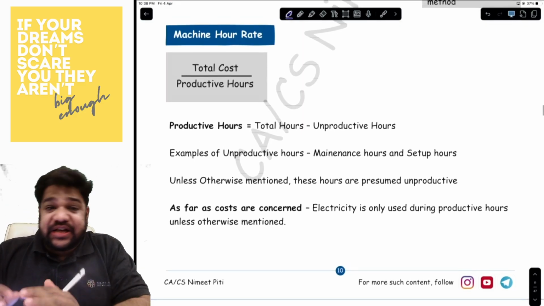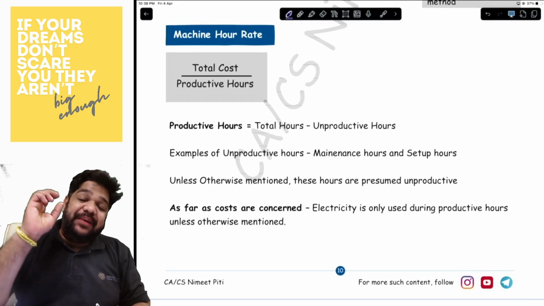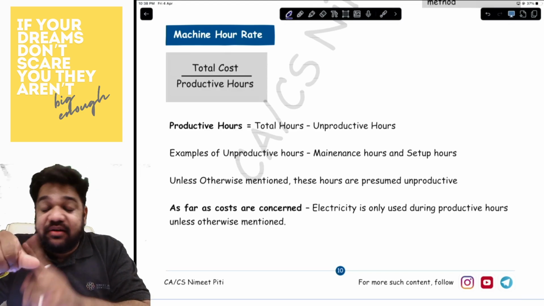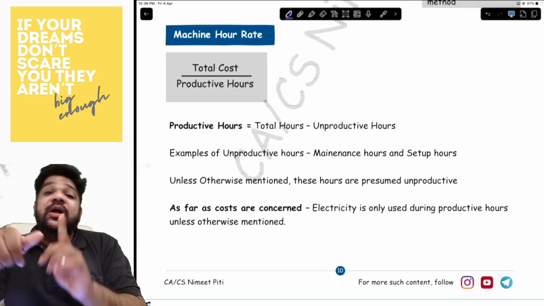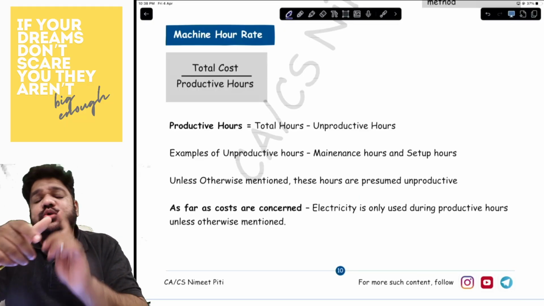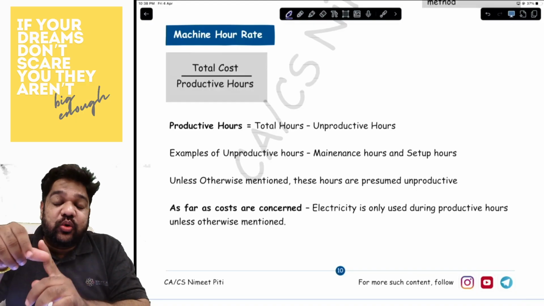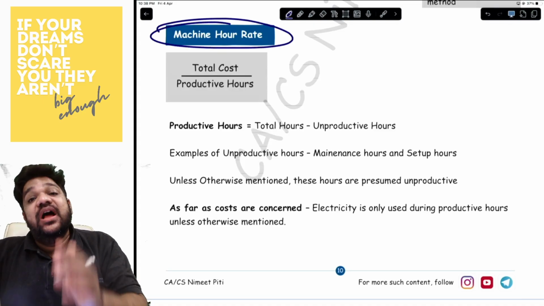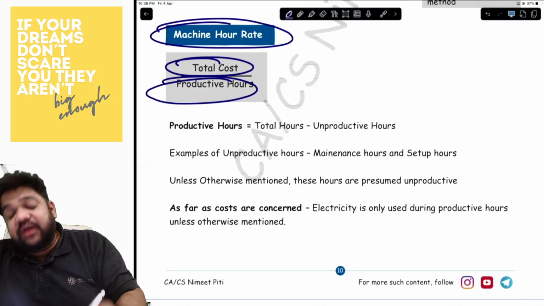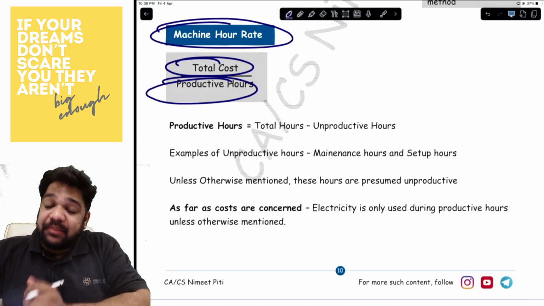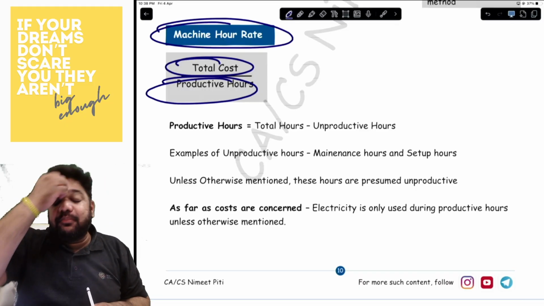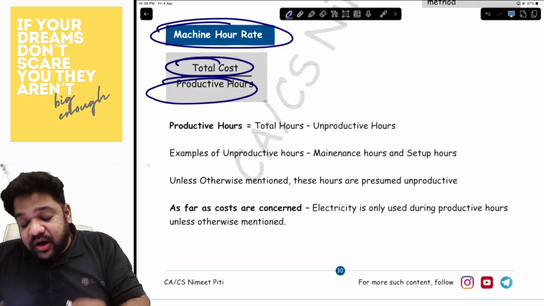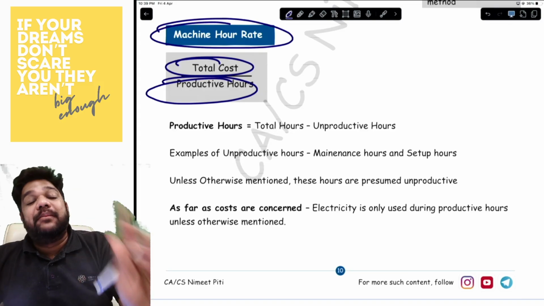The second part of the chapter is machine hour rate, where basically in material you saw cost per unit, that is total cost divided by total number of units. In labor, or employee cost, you saw the rate per hour, that is the total cost divided by total number of hours. And for machine hours, my rate is basically total cost upon the total productive hours of the machine. So under material, you find the cost of 1 kg of material. Under labor, you find the cost of 1 hour of labor. And under the overheads, you find the cost of 1 hour of machine.